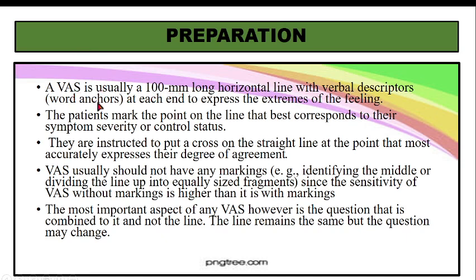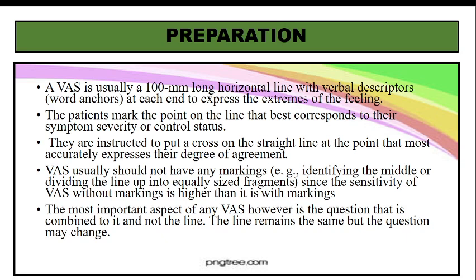Second, you have some word anchors which are verbal descriptors at each end. Both ends will have that to express the extremes of the feeling. The patients mark the point on the line that best corresponds to the symptom severity or control status. Okay, so you have 2 points and the symptom the patient is experiencing, that person will mark on that line. So this helps to assess the severity, okay, the pain severity score.